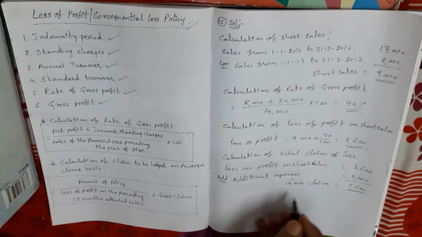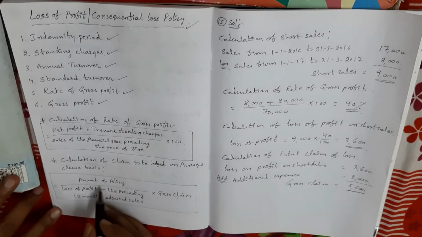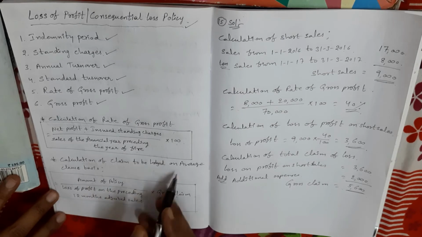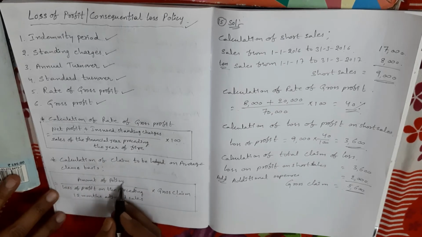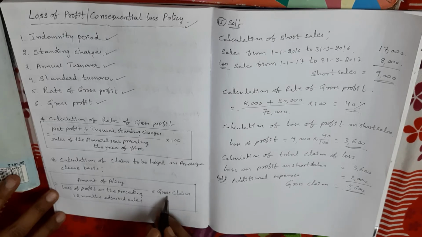Okay, now the last step. In the last step, what formula do we use? In this problem, the insurance policy amount is given, so we apply the average clause. Amount of policy divided by loss of profit on the preceding 12 months adjusted sales, into gross claim.